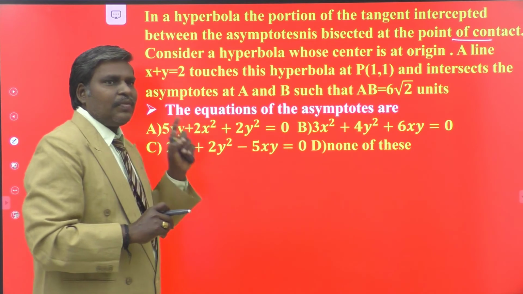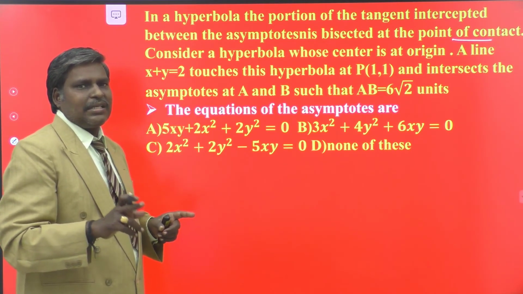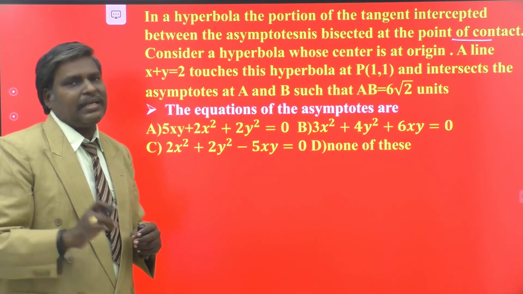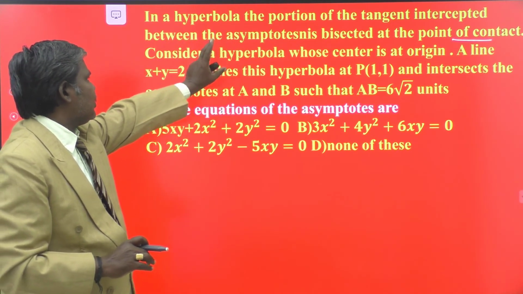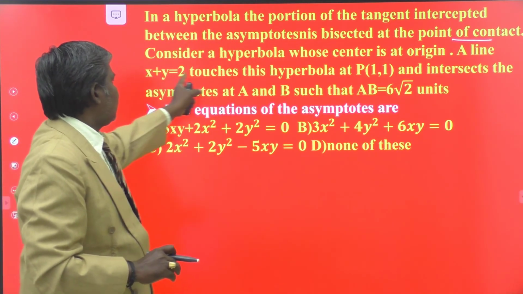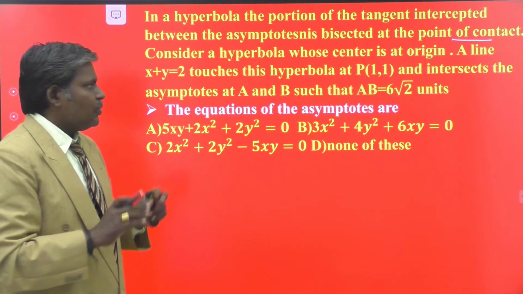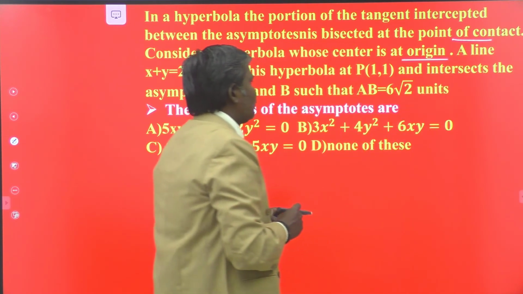We know that in a rectangular hyperbola, the asymptotes are the coordinate axes, that is for xy is equal to c square. That is the situation only happening in that case. So here also they have specially given that condition. Next, let us go for that one. Consider a hyperbola whose center is at the origin. So your hyperbola has the center at the origin. That is one more piece of information for you.